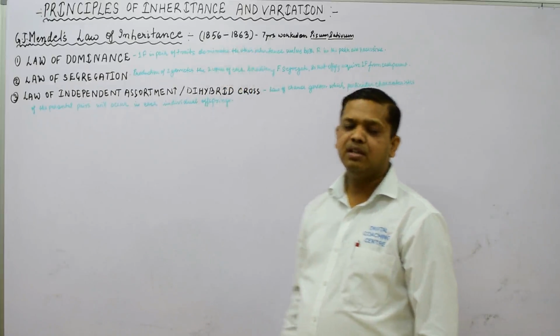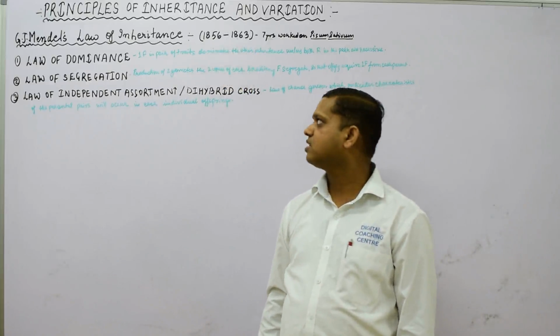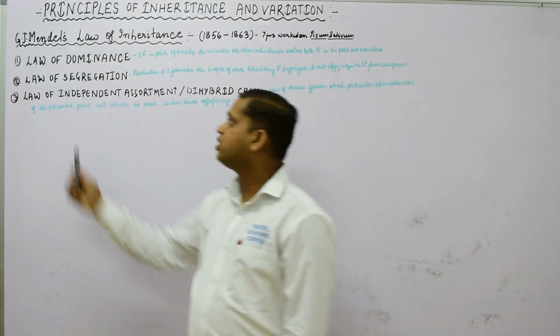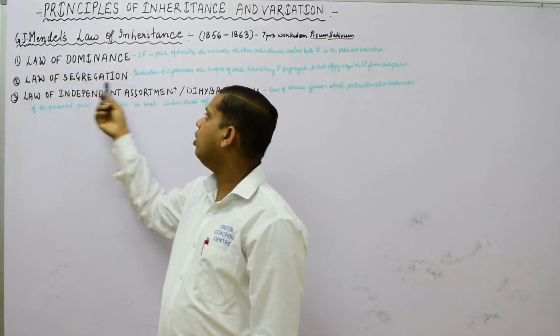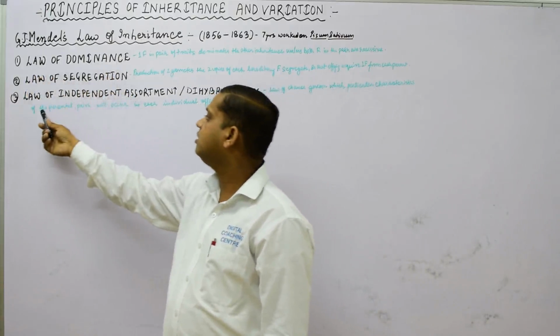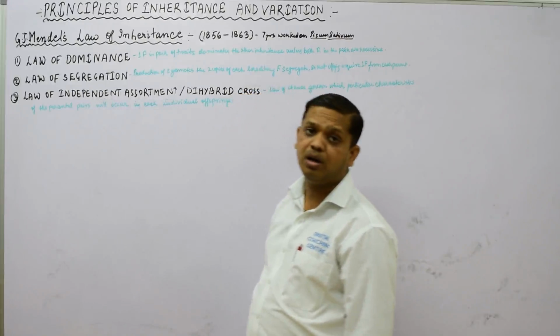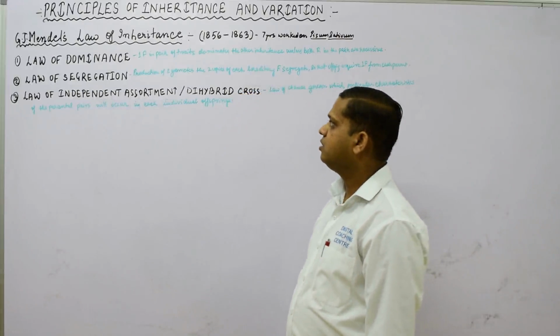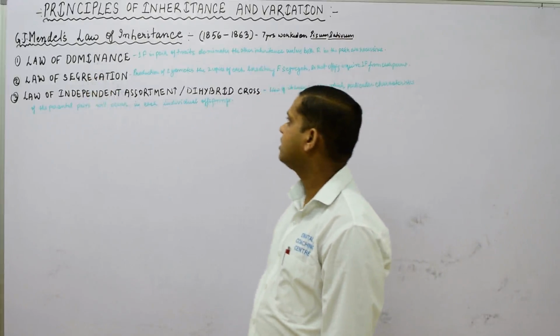He has given 3 laws of inheritance that we will study in this class. The first law is known as the law of dominance. The second is known as the law of segregation, and the third law is known as the law of independent assortment, or dihybrid cross. So first, we will understand the law of dominance.